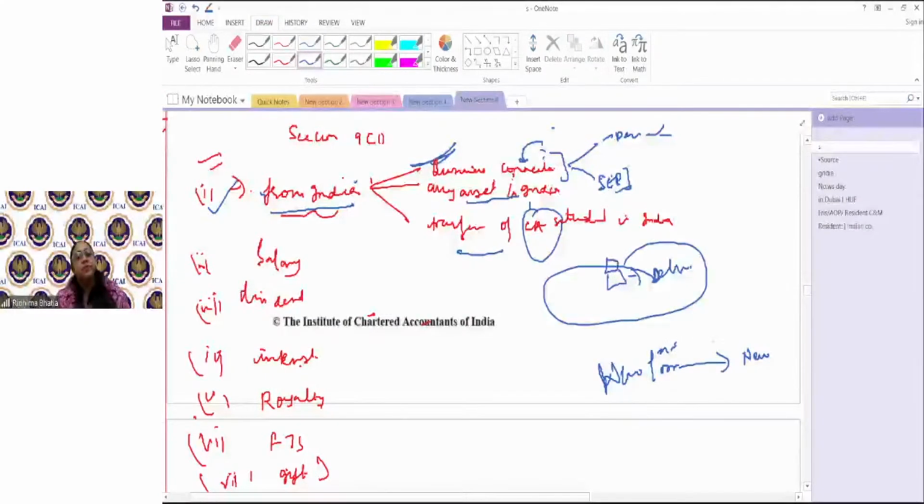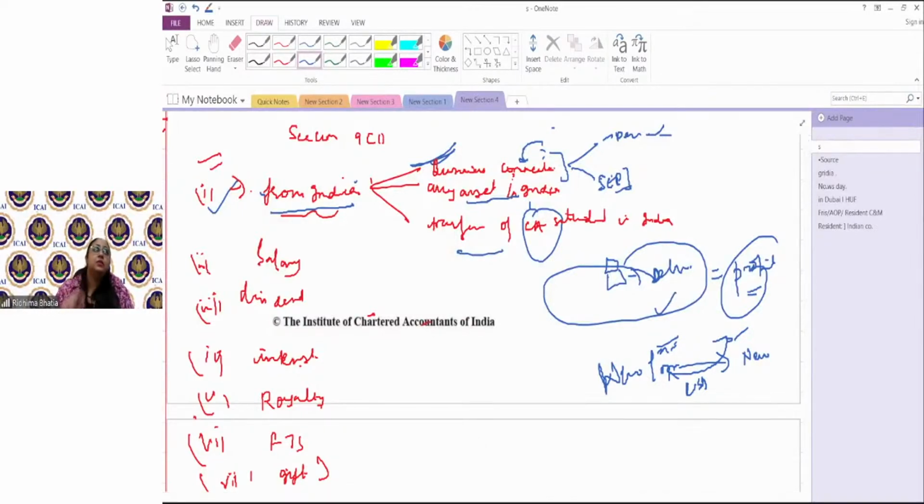Even if the agreement between two parties has happened outside India, even if both are non-resident, even if जो पैसा मुझे देगा would be in USD, does not matter. Since the capital asset was situated in India, whatever profits or whatever gains would come would be my income deemed to accrue or arise in India. There is certain thing when we talk about capital asset which would be deemed to be situated in India, but that is not there at your level. You just have to understand jo bhi samajh paya.